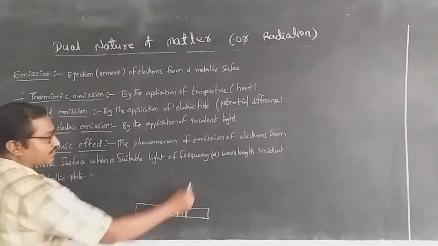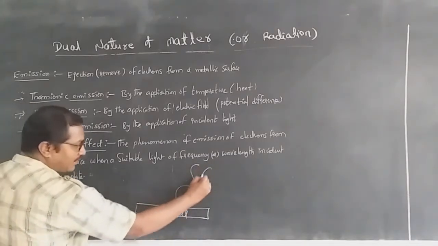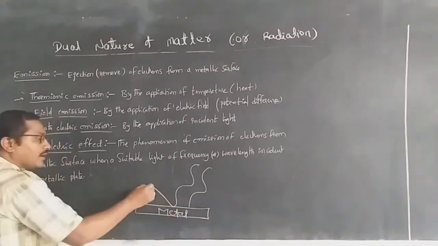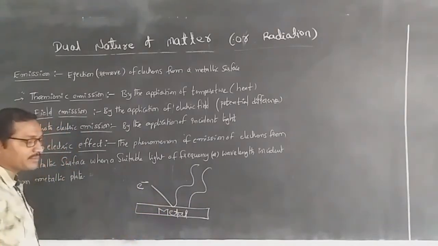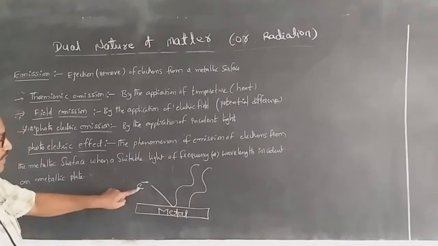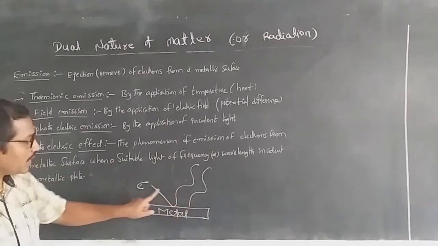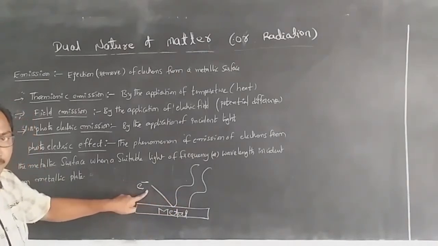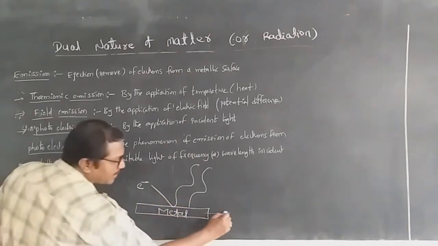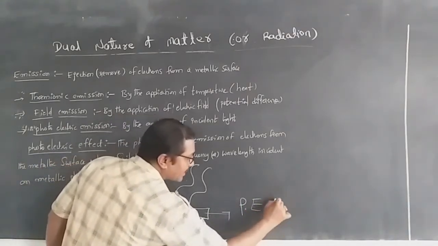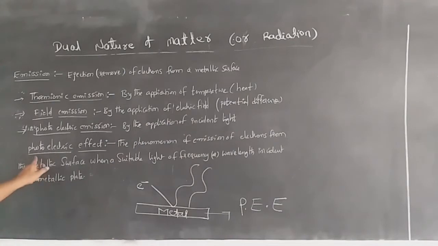Some light is incident on this one. Then electrons are ejected from this one. Now this emission of the electrons is treated as the photoelectric emission, and the total phenomenon is known as the photoelectric effect.